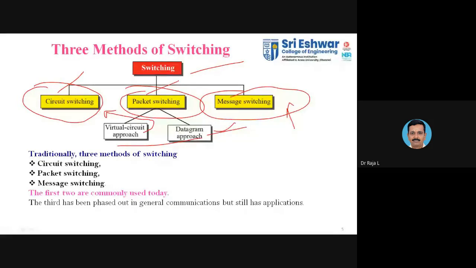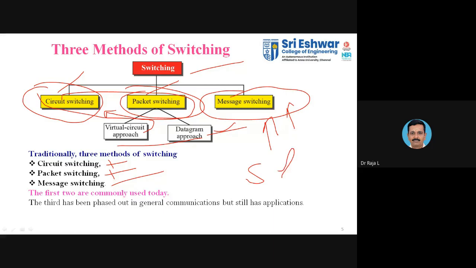We'll be discussing one by one, starting from circuit switching. We have circuit switching, packet switching, and message switching. As I told, the circuit and the packet switching are commonly used, and message switching is not used nowadays. Message switching is nothing but store and forward.